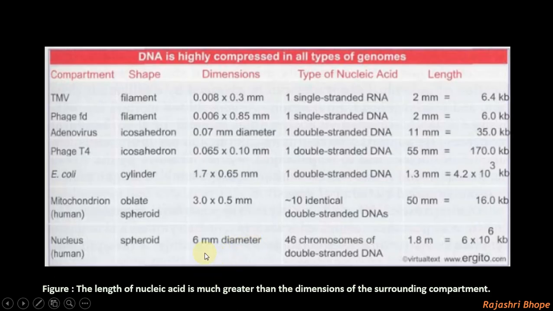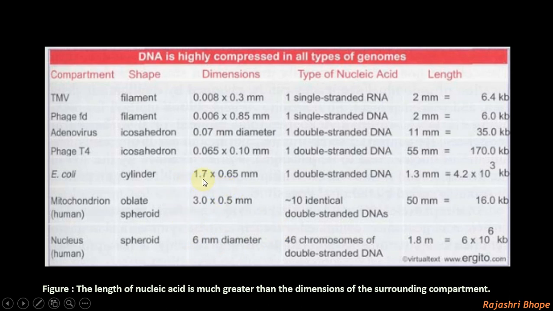Now if you see here, the size of the human nucleus is only 6 mm, and the length of the DNA is 1.8 meters, almost 1000 times larger than the size of the nucleus.